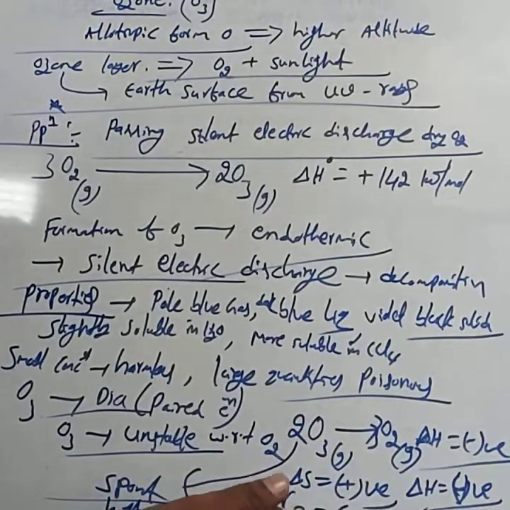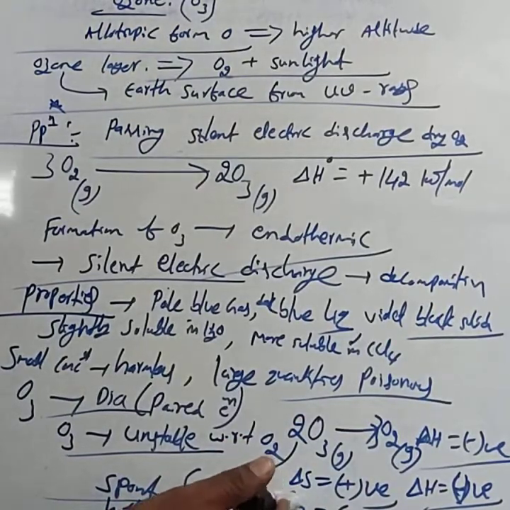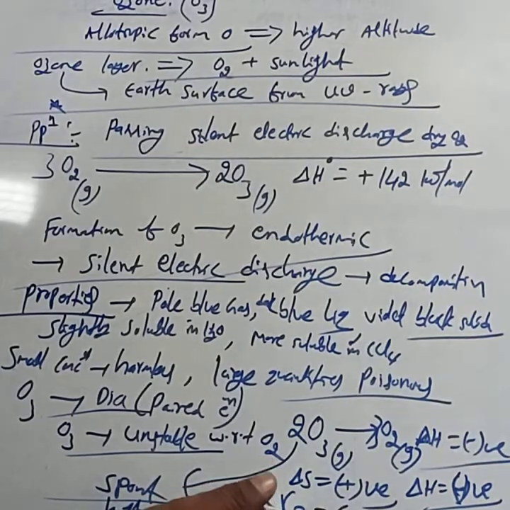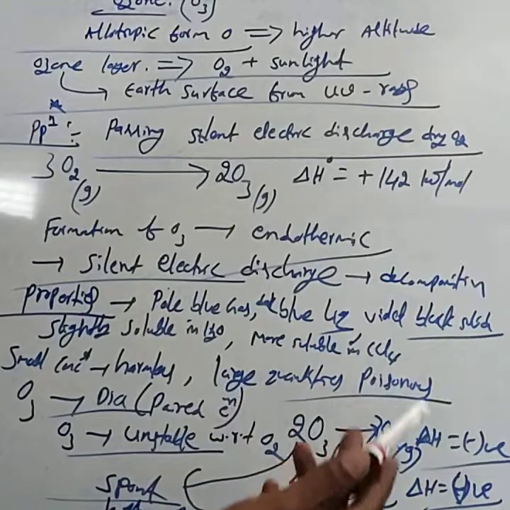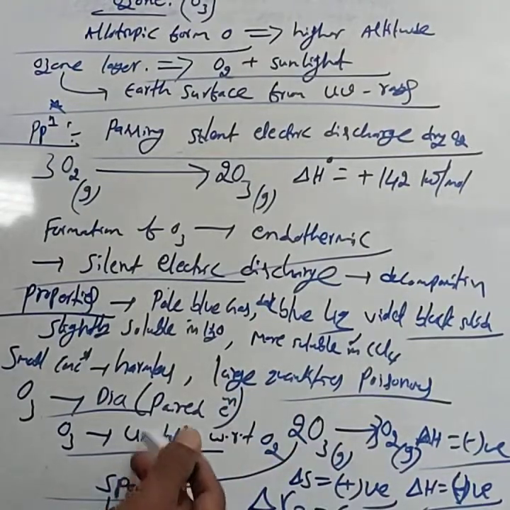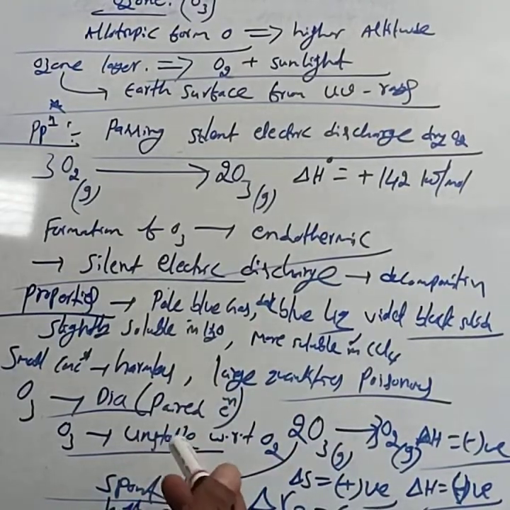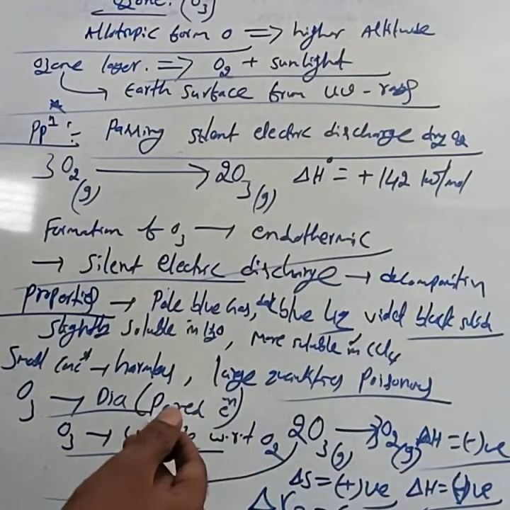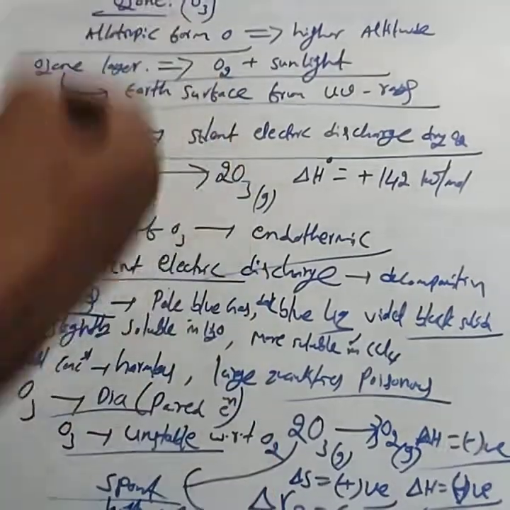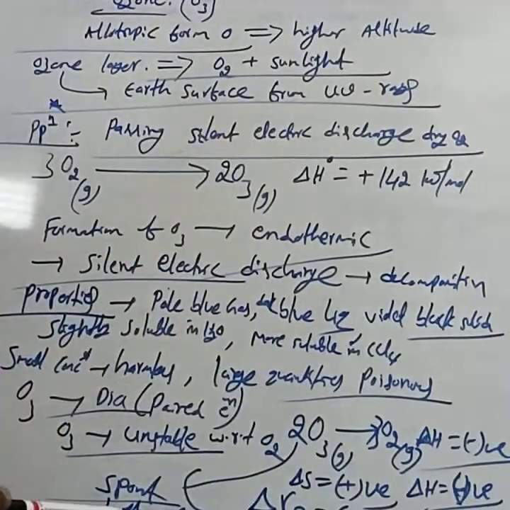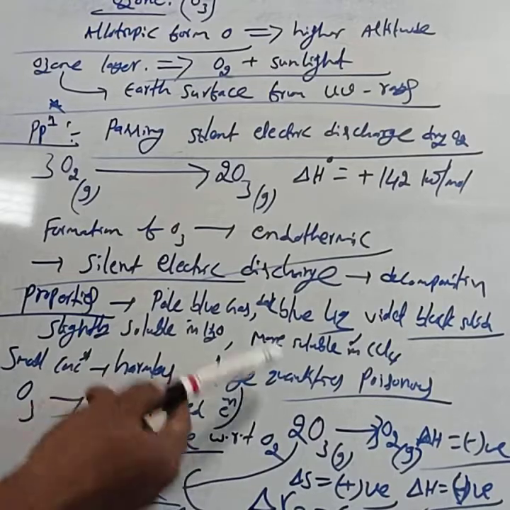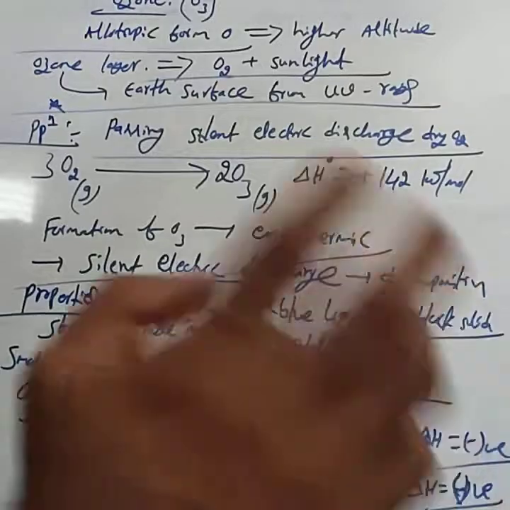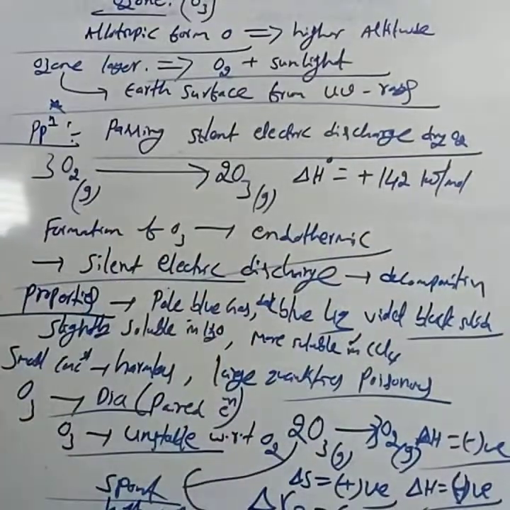There is a large negative value of free energy change. Hence, that ozone into oxygen is spontaneous in nature. That means it is unstable. Spontaneous means it takes place by its own. That means ozone is unstable with respect to oxygen. Due to instability, if you take a high concentration of ozone, it is explosive. It is explosive in nature under very high concentration.